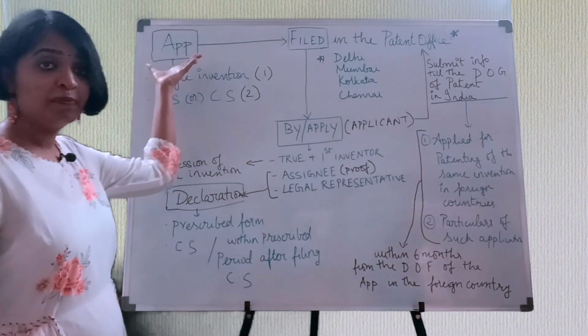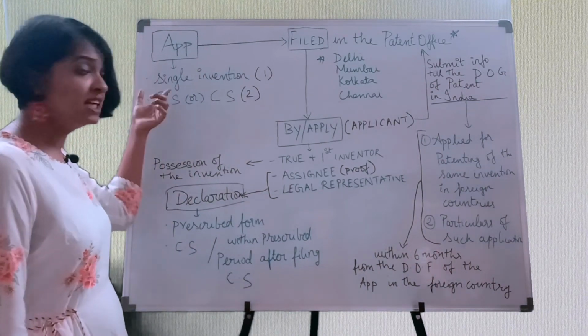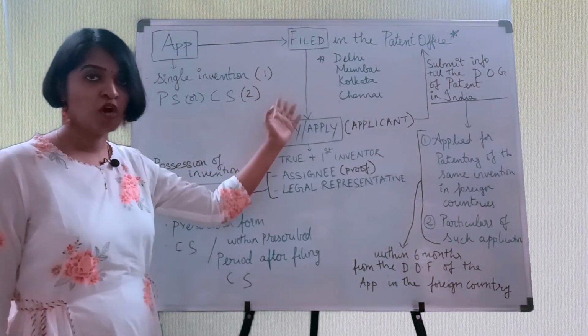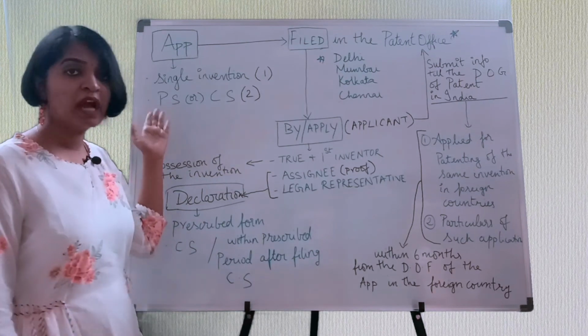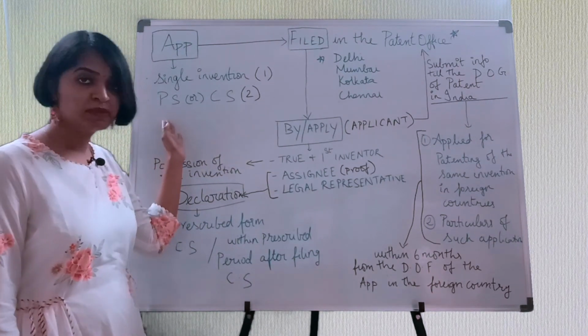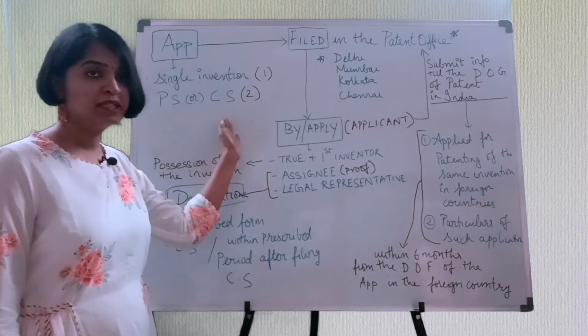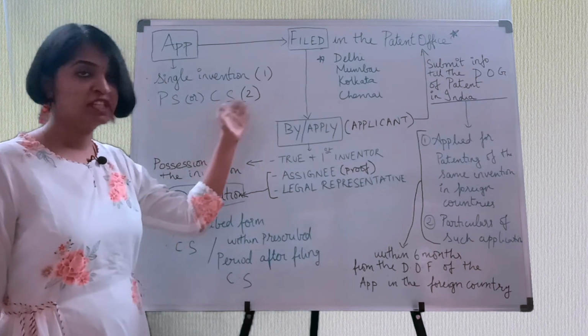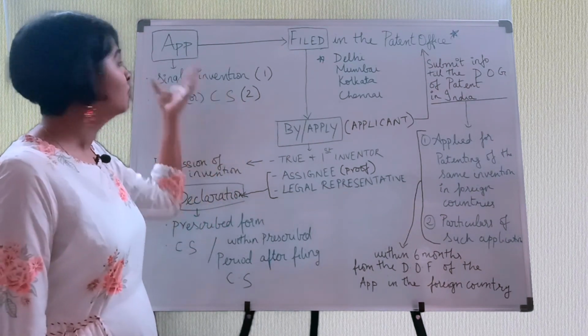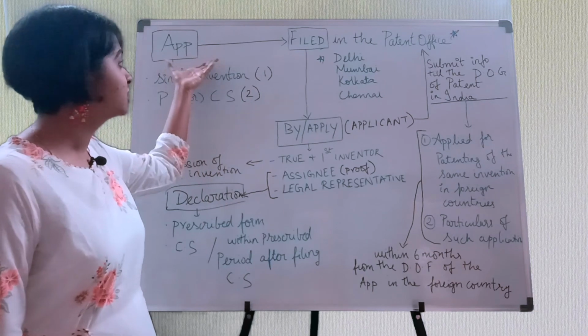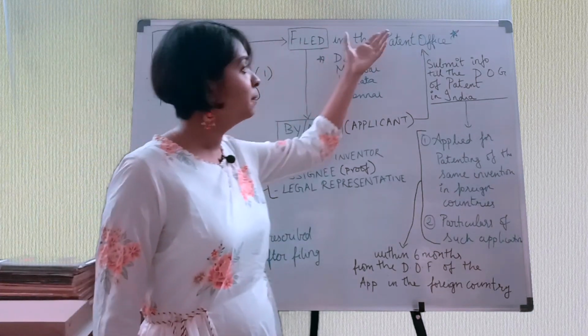Now let's go see the direct procedure that is taking place with regard to the Indian Patent Act. Now, every application will be for a single invention. So that is mentioned in form 1 and it has to be accompanied by provisional specification or by a complete specification. So this is mentioned in form 2. Now where will you file this application? So it has to be filed in the patent office.